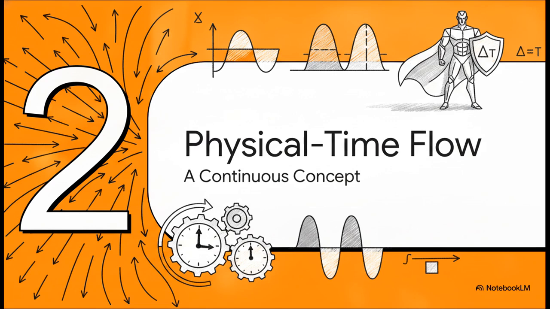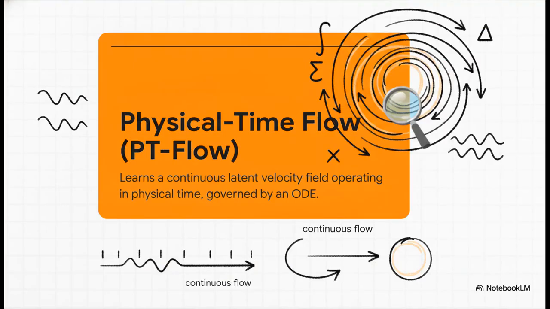Moving on to part two, introducing physical time flow. Let's meet the elegant mathematical hero researchers developed to solve this exact friction. Meet physical time flow, or PT Flow for short. Instead of trying to guess the next discrete frame, PT Flow conceptualizes the underlying dynamics of data as a continuous latent velocity field. It uses an ordinary differential equation, an ODE, to model how a state smoothly transitions over actual physical time. By completely redefining future prediction as a temporal integration over continuous time, PT Flow totally shatters the limitations of that flipbook approach. It's not guessing the next frame anymore, it's calculating the continuous flow of reality.